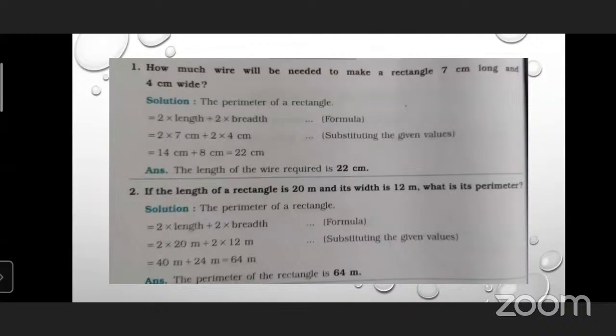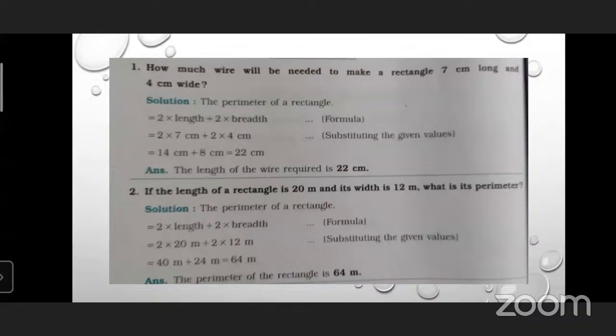The figure is not given here. You have to read the sentence very carefully, and then draw the image, whatever it will be. Let's see, let's read the first question.